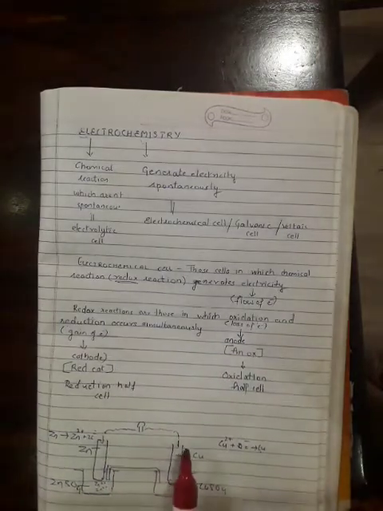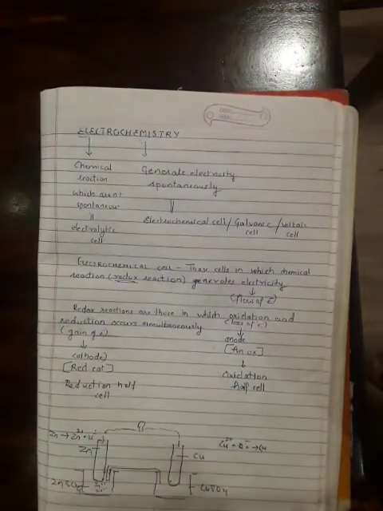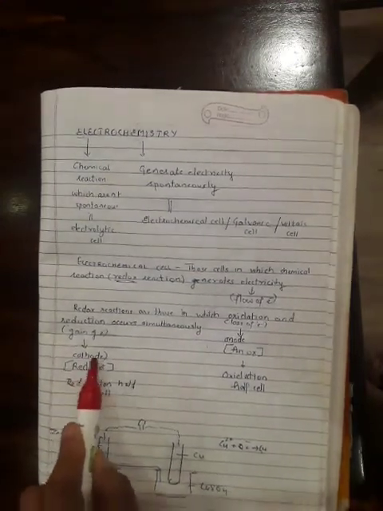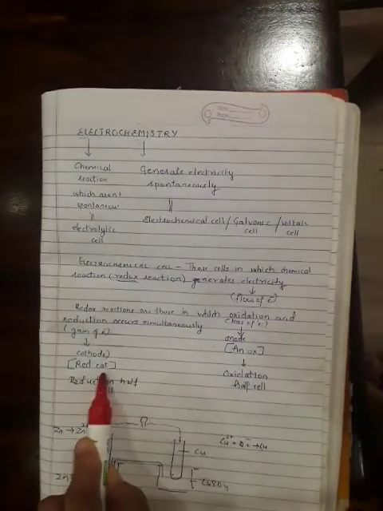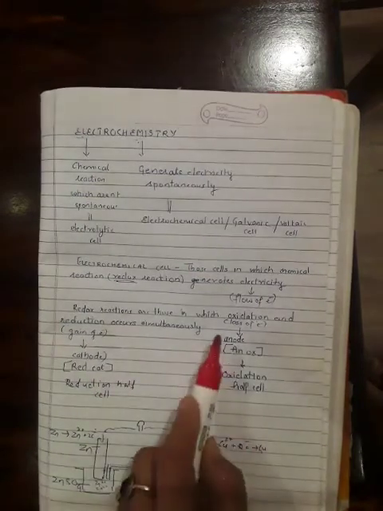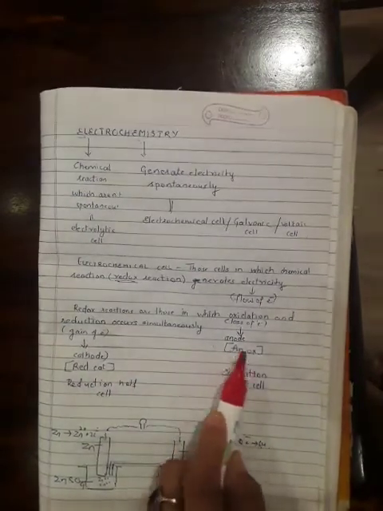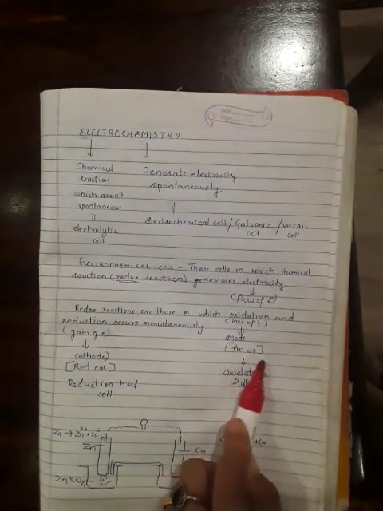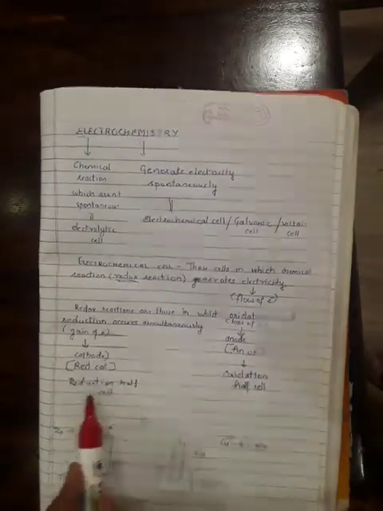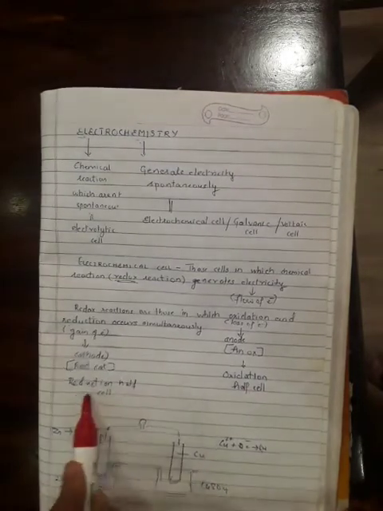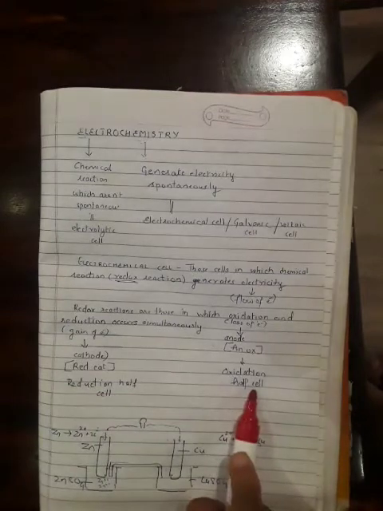Now, to memorize it, we can apply a short trick. Reduction, red, and cathode, cat: red cat, means reduction will take place at the cathode. And anode, an, and oxidation, OX. So this we can remember by remembering anox: anode, oxidation. These two are half cells in an electrochemical cell, the reduction half cell and the oxidation half cell.